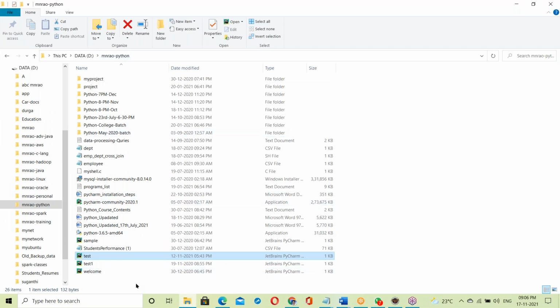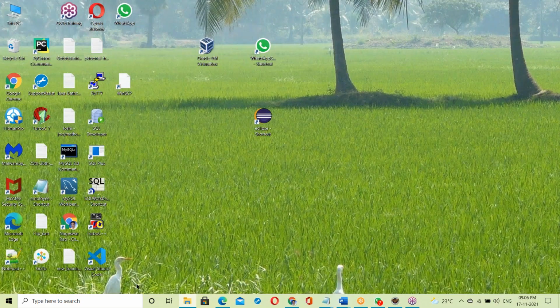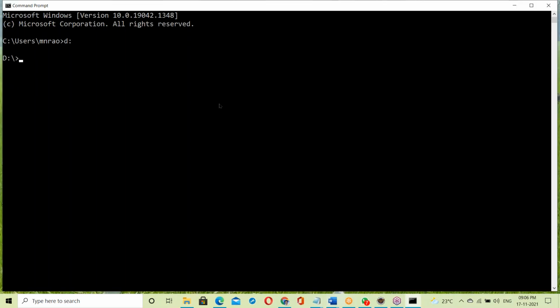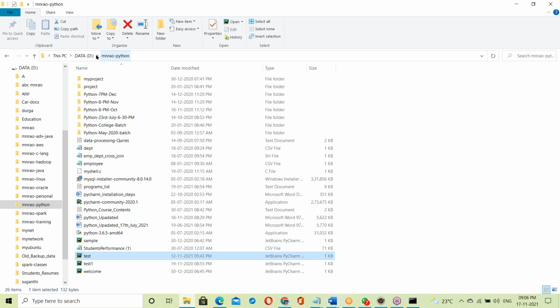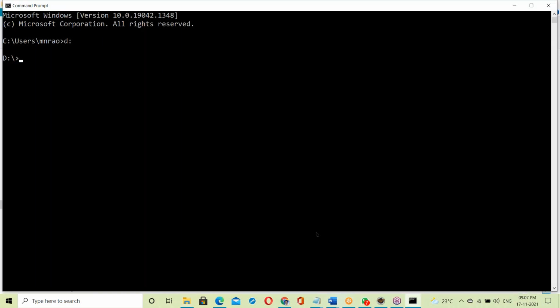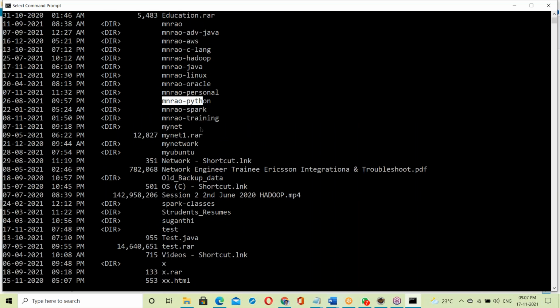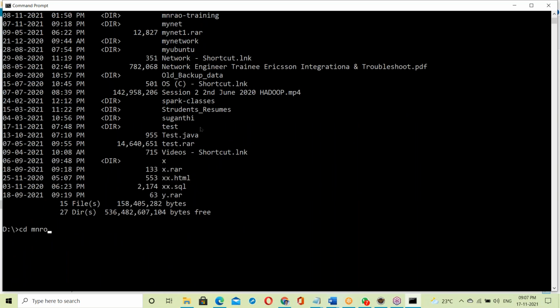For Python application development, you can use PyCharm, but you can't understand that at this stage. See, I'm using the command prompt, CMD. D colon, go to the D drive. In the D drive, go to the Python folder. Now see, change of directory.